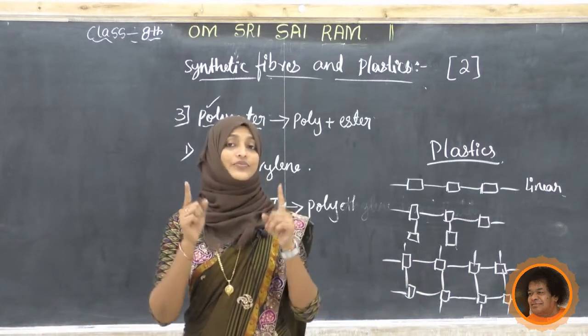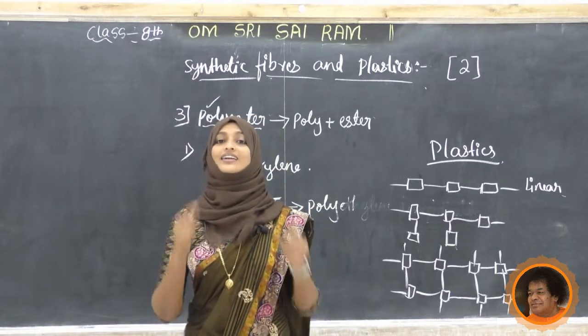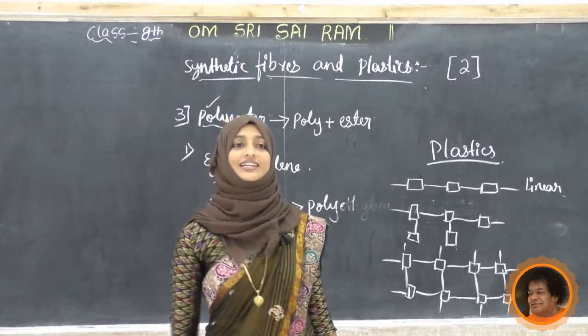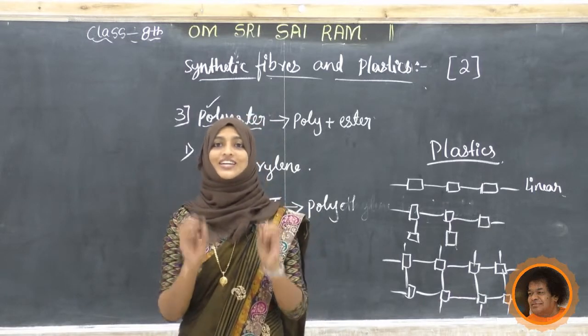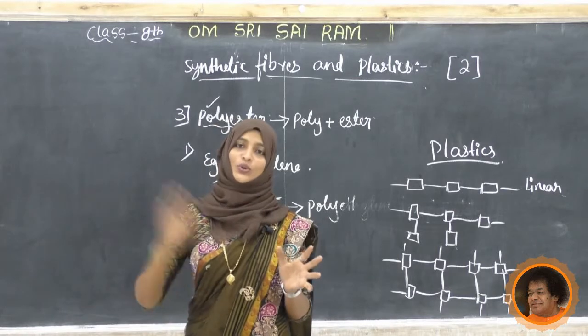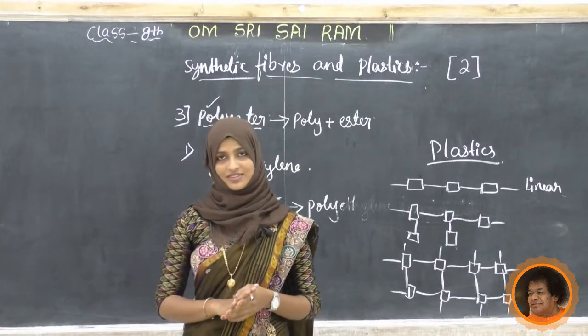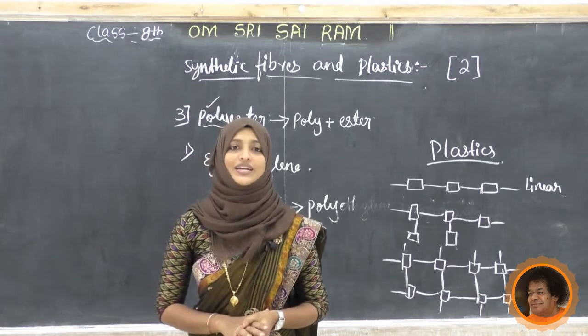Upon that, we can recycle these plastics. What is recycle? Recycle means we can use that same plastic once again, that is reuse. So what are they doing nowadays?